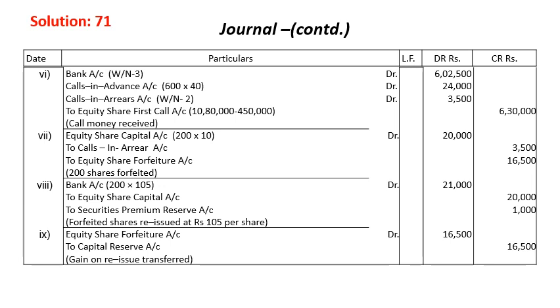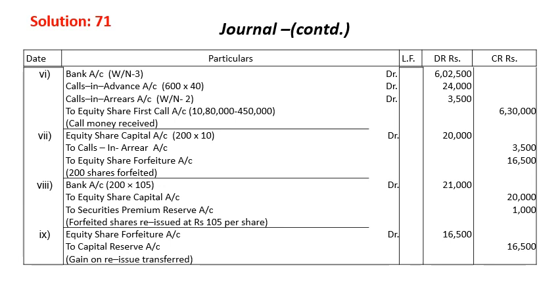Now we are forfeiting the shares of Ankur. Now Ankur's share capital is 200 shares into 10, because the called up value is 10 rupees. Calls in arrear is there as per workings number 2. If you remember, this is our calls in arrear. This will come over here, 3,500, to share forfeiture, that is the balance money. This one is the balance money.